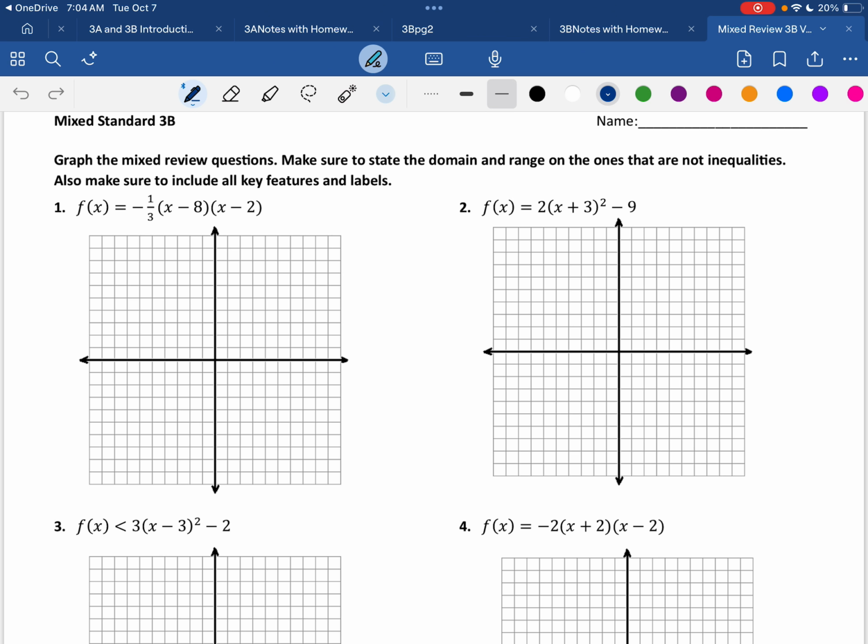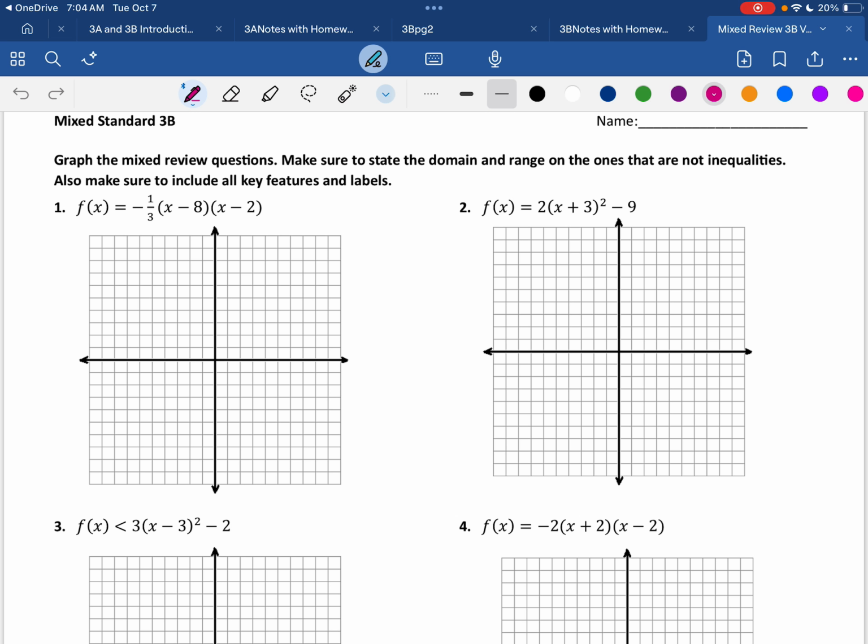Okay, so for this video, I'm going to do questions number 1 and number 2 on here. This is going to be doing y-intercept plug-in values, and then the second video will be doing 1 and 2 for the rules. So with that, I'm going to start here with my number 1.